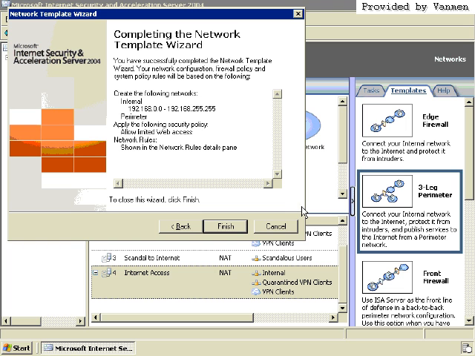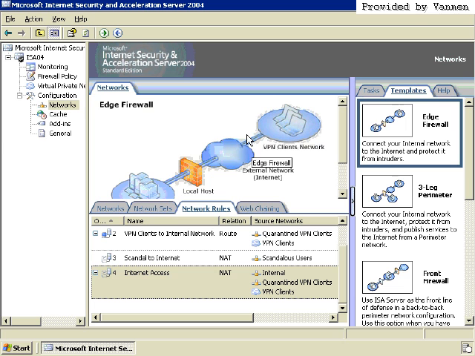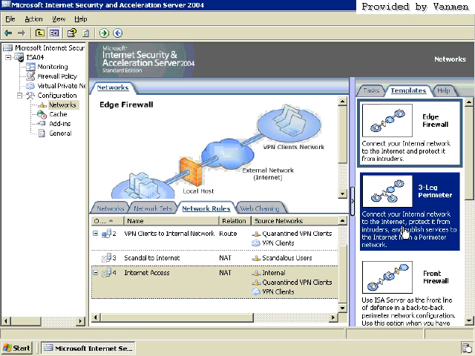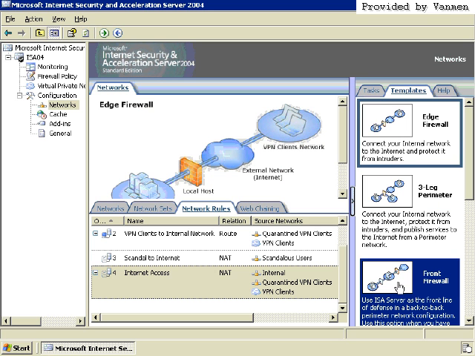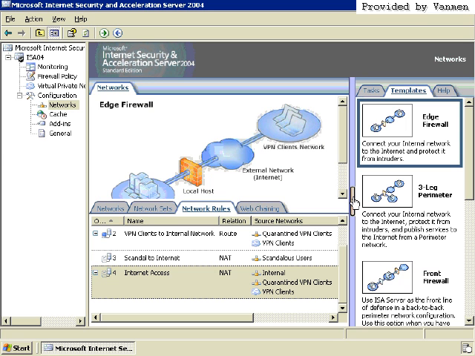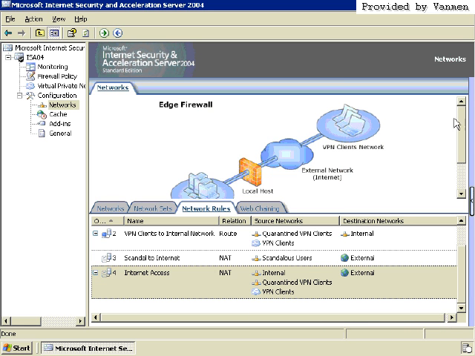And by the time you click finish, I'm not going to do this because it'll blow away all my config, but when you hit next, it will design and set up all the rules that you need to make your ISO server work for whatever design you've clicked on. All you need to do is define the addresses and the general firewall strategy you wish to use, and ISO server does the rest. That being said, and I want to reiterate, most people won't use those templates. Most people will understand what ISO server is all about, and they'll prefer to define it all manually because it gives you much more control over exactly who's accessing who.